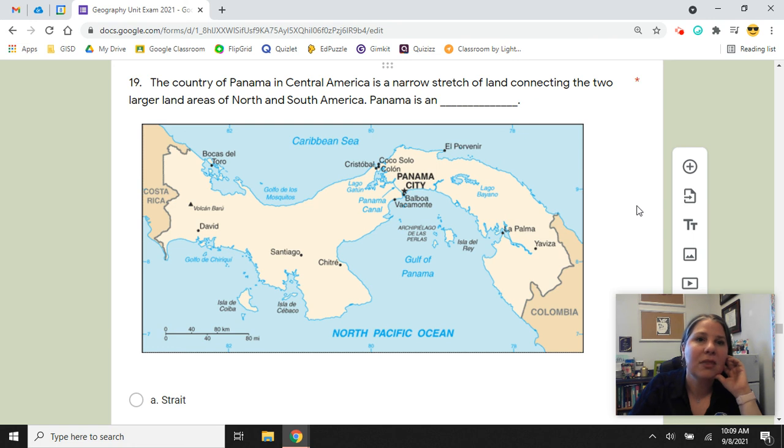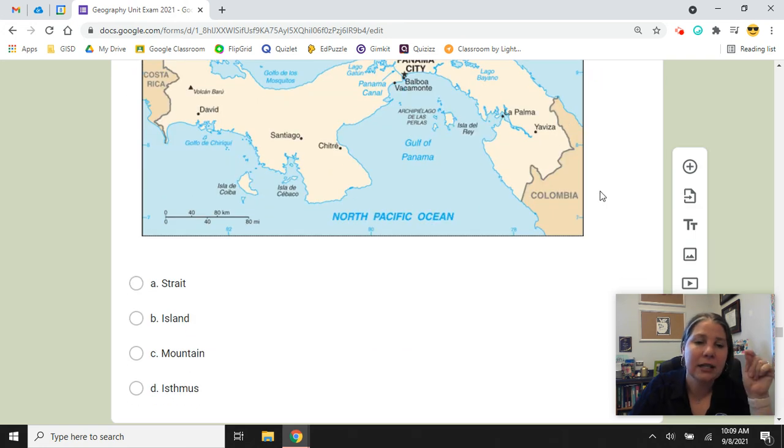Number 19, the country of Panama in Central America is a narrow stretch of land connecting the two larger land areas of North and South America. Panama is it a strait, an island, a mountain, or an isthmus?